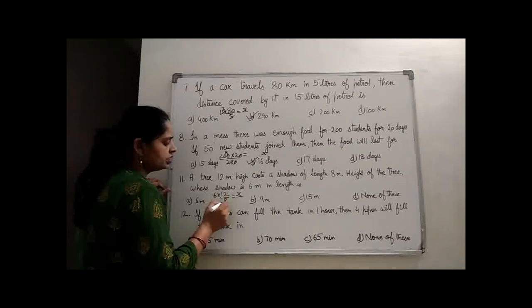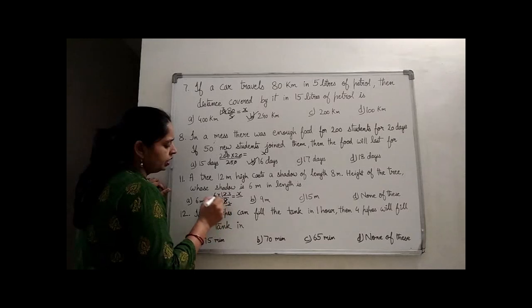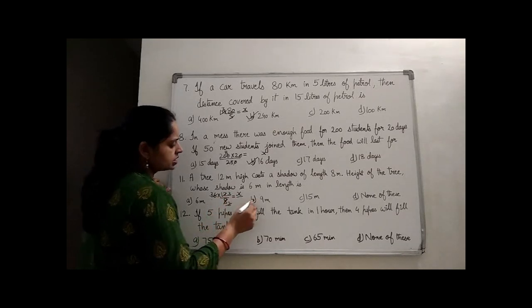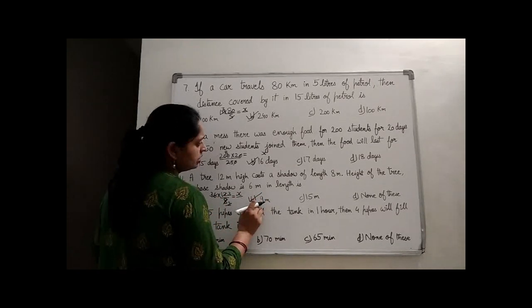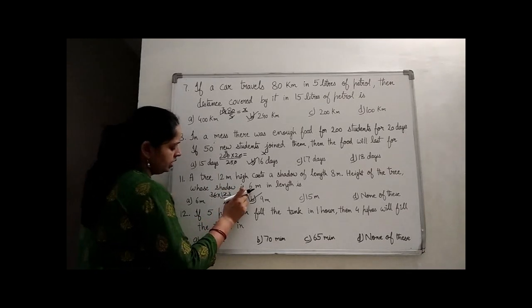Both can be cancelled by 4. 4 2s are 8, 4 3s are 12, and 2 3s are 6. So we are left with 3 into 3 in the numerator. That is the value of x. 3 3s are 9. So a 9 meter high tree casts a shadow of 6 meters in length.